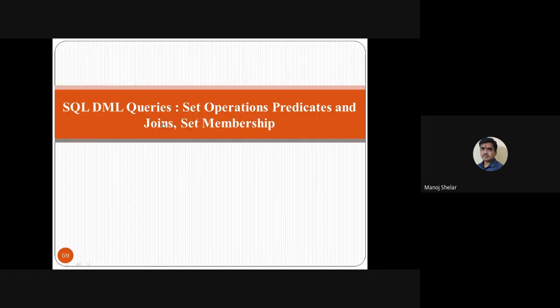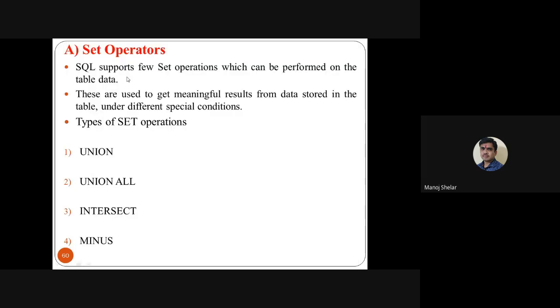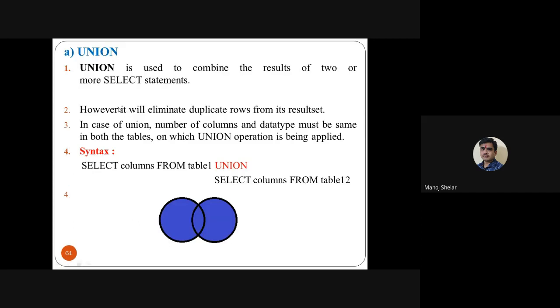Then SQL DML queries: set operations, predicates and joins, and set memberships. Okay, so I think all of you know the union operator. Union means display all elements of both sets, and a common element a single time. Union all means all elements of both sets are displayed, and a common element is displayed two times. Intersect means display only the common elements of both sets, and minus means display all elements of the first set except the common elements.